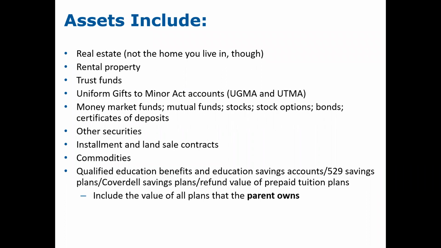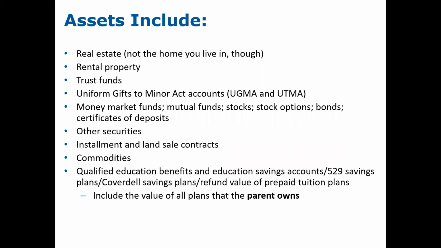So for example, if the parents are married and they each own a 529 for two children, you will report the value of all 529 plans, even if the second student may still be in elementary school and not in college yet. You still include the value of all 529 plans that the parent owns, and they are listed as an asset under the parent.